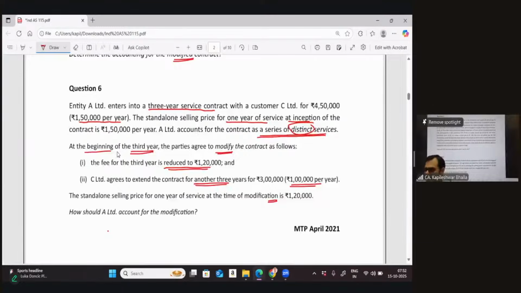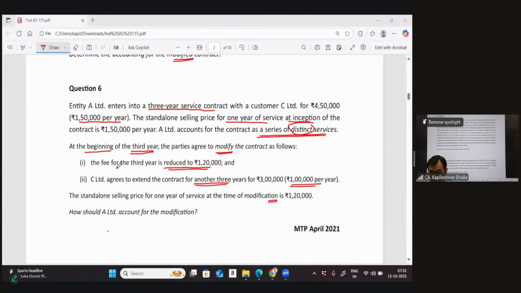Now the question in this particular case is: is this going to be treated as a separate contract, or are you going to treat this as a modification? Let's get the inputs at your end. What do you say in this particular case? Do you think it is to be treated as a separate contract?